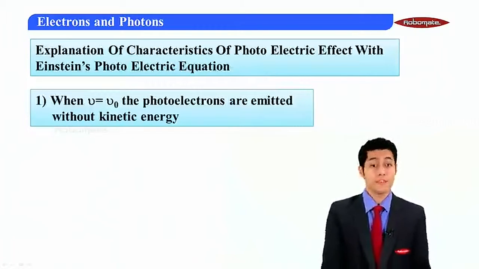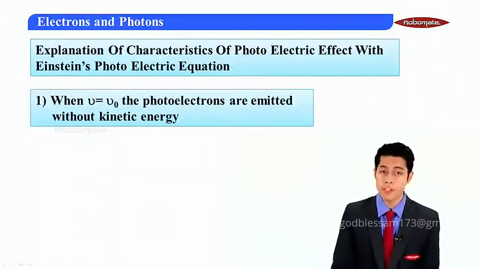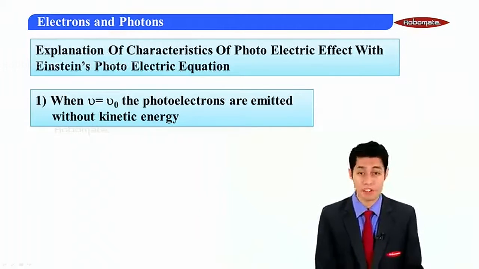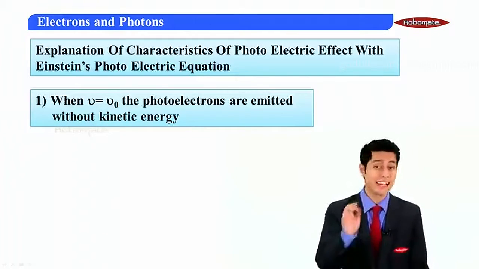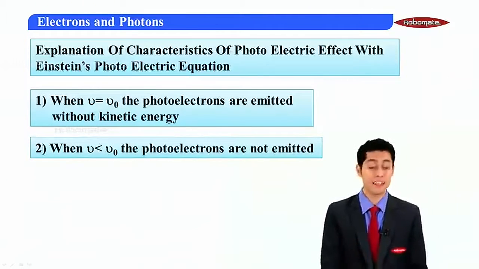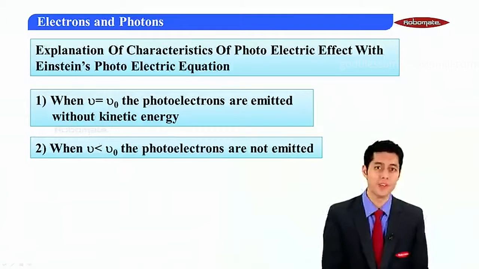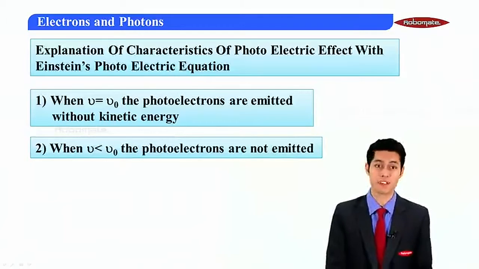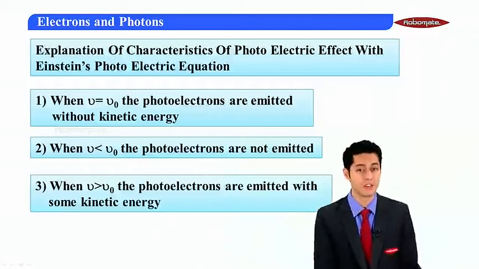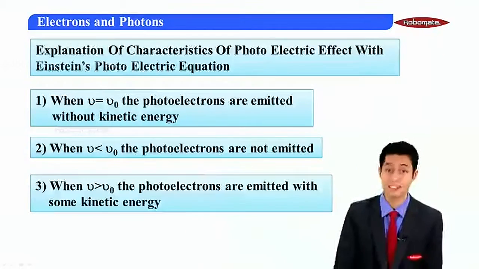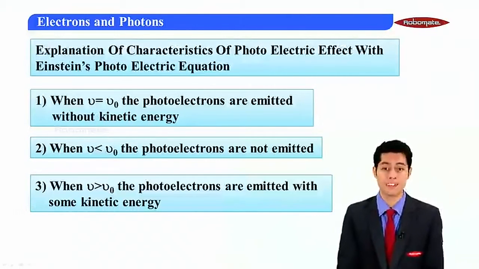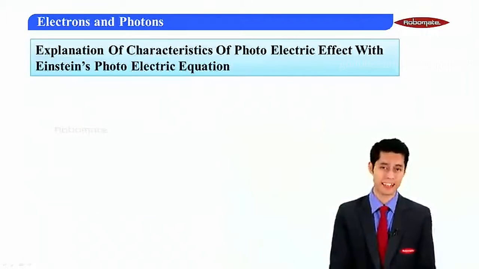Conclusion number 1: if nu is equal to nu naught, that is if frequency is equal to the threshold frequency, then the electron emission will take place, but these electrons will not have any kinetic energy. Second conclusion: if frequency is less than the threshold frequency, then photoelectric emission does not take place. Number 3: if frequency is greater than the threshold frequency, then photoelectric emission will take place, and the electrons will also have some amount of energy in the form of kinetic energy.